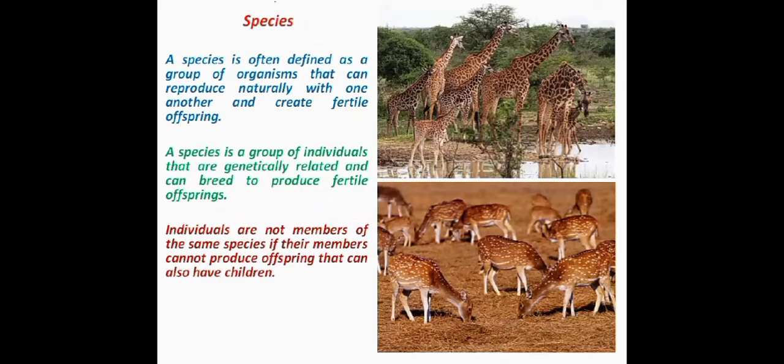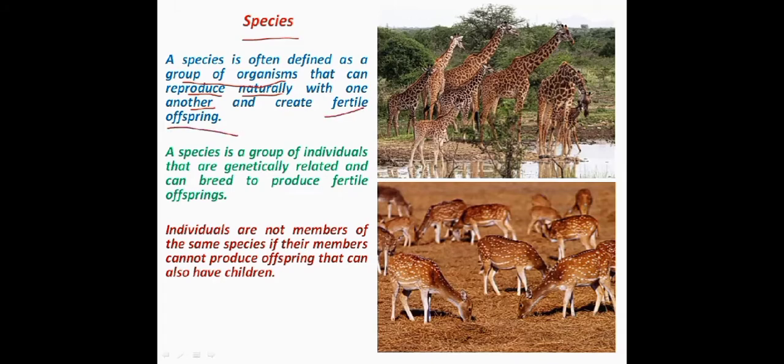Before that, we have to understand what is a species, what is a population, and what is a community. Let us start with the term species first. Species is defined as a group of organisms that can reproduce naturally with one another and create fertile offsprings.